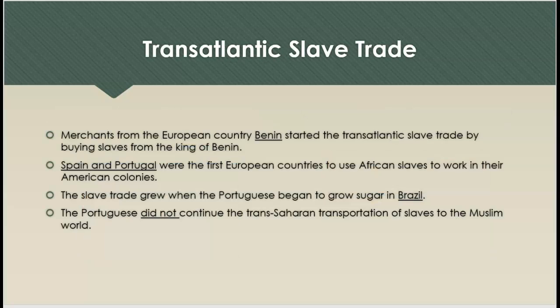Transatlantic slave trade. Merchants from the European country Portugal started the transatlantic slave trade by buying slaves from the king of Benin. Spain and Portugal were the first European countries to use African slaves to work in their American colonies. The slave trade grew when the Portuguese began to grow sugar in Brazil. The Portuguese did not continue the trans-Saharan transportation of slaves to the Muslim world.